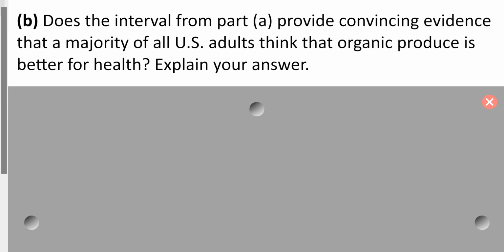Now, what I want to talk a little bit about today is what can we conclude based off of that? So, does that interval from Part A provide convincing evidence that a majority of all U.S. adults think that organic produce is better for health? Explain. I want you to think about this. Would that be enough information to give us evidence?